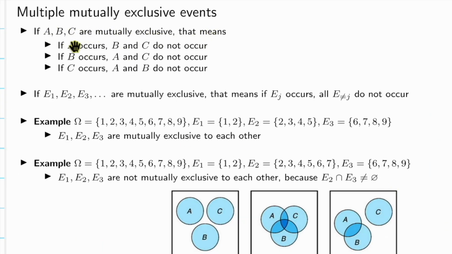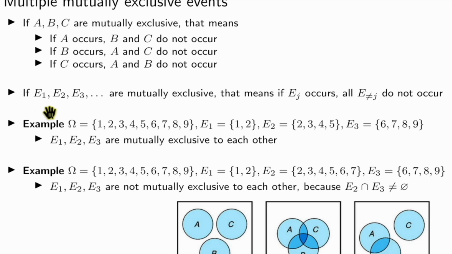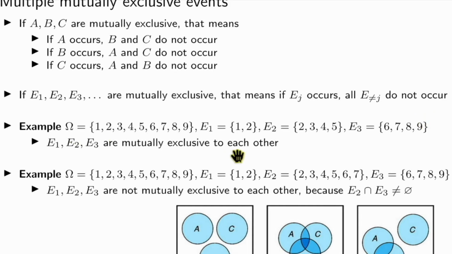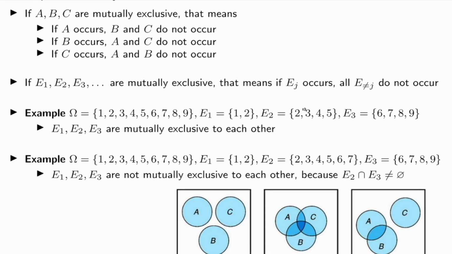So for example, if I have 3 events, A, B, C, that are mutually exclusive, that means if A occurs, B, C do not occur. If B occurs, A, C do not occur. If C occurs, A, B do not occur. If I have a bunch of events, E1, E2, E3 up to whatever, if Ej occurs, that means the non-j events do not occur. So here's an example. So I made a mistake. Okay, this should be number 2.